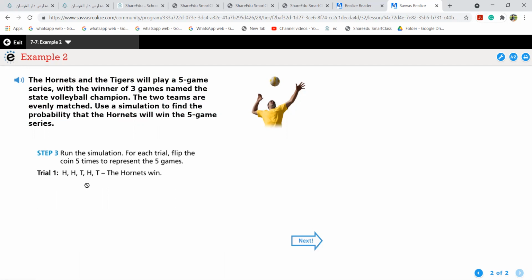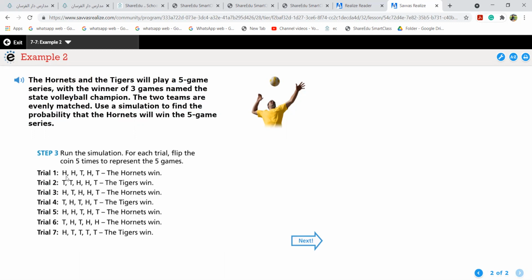When I flip the first time, I have this one. Like that, they did it 7 times. It can be less also, girls. It is not important that it has to be so many times, but they did this because we have all 7 options. Here the Hornets win because there are 3 times they win the game. Here the Tigers are winning.